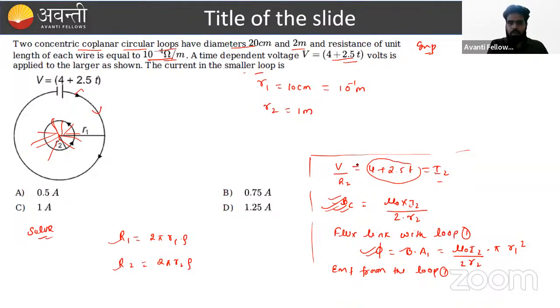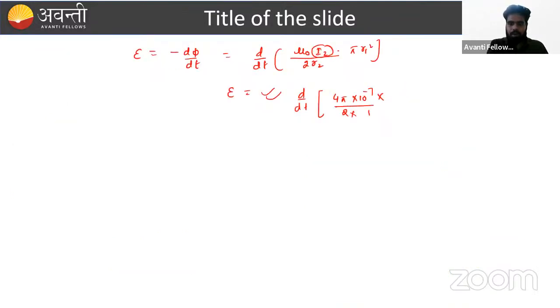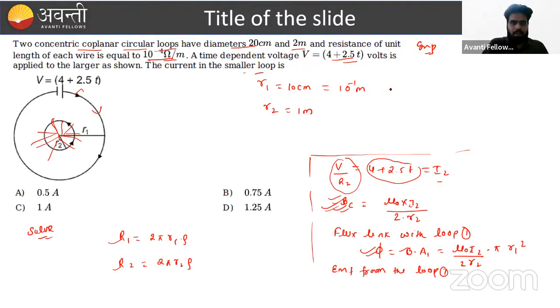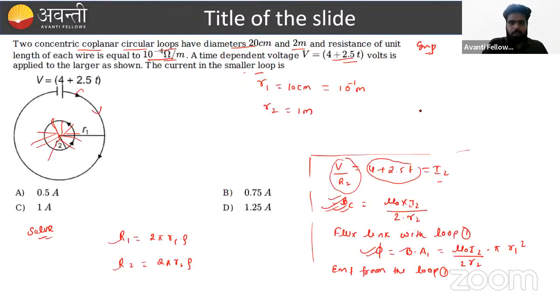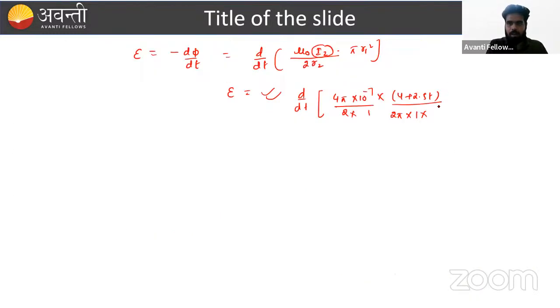I2 we can write as V upon R2. So if we put the value of I2 here, the voltage that is given is 4 plus 2.5 T, divided over the resistance. And what is the resistance? 2 pi R2 into rho. R2 is nothing but 1 meter, into the specific resistance, 10 raised to power minus 4. So this is the value of our current.